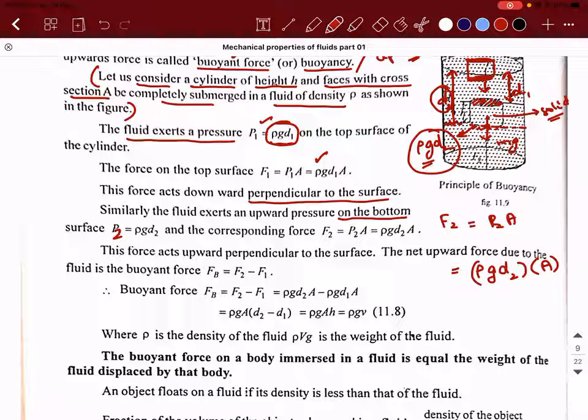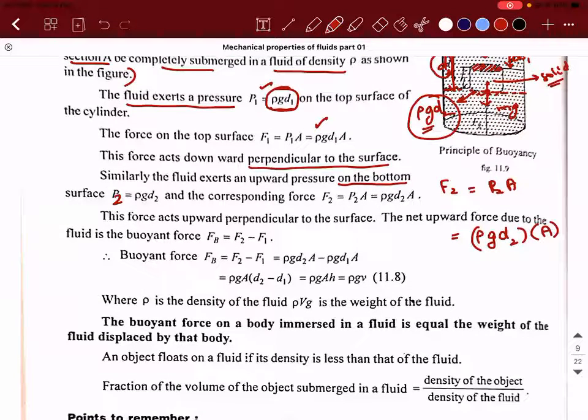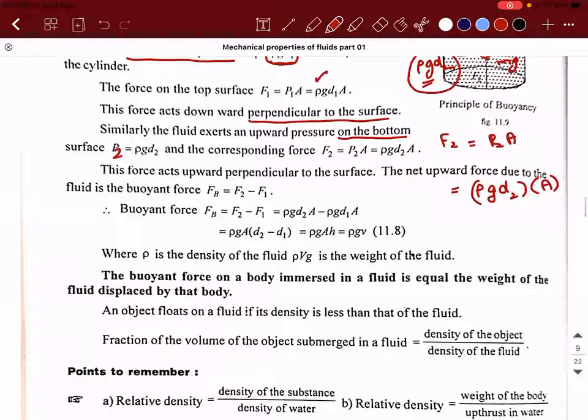Now, what will happen if I am able to calculate the difference in the pressure? This force acts upward and perpendicular to the surface. So the net upward force due to the fluid is what we call the buoyant force. So which force will dominate? Obviously, F2 will be greater than F1. If you calculate the difference between F2 and F1, that is mathematically the buoyant force.